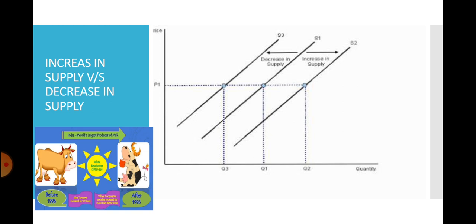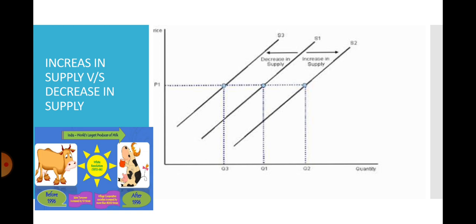Coming to two cases of change in supply. If there is an increase in supply, it leads to a rightward shift of the supply curve, whereas if there is a decrease in supply, it leads to a leftward shift of the supply curve. For example, price remaining P1, there is an increase in supply from Q1 to Q2 due to any reason.